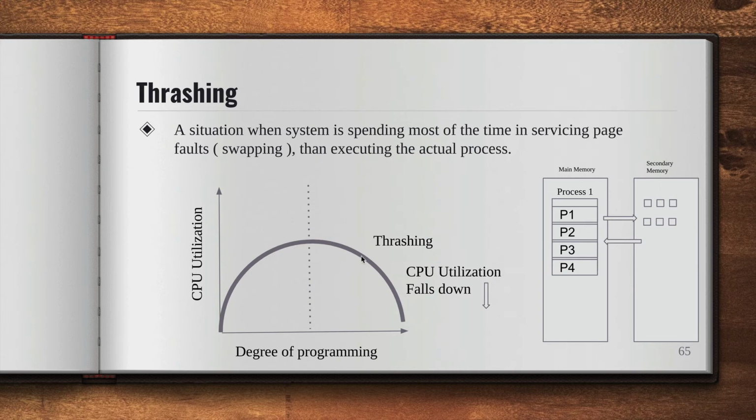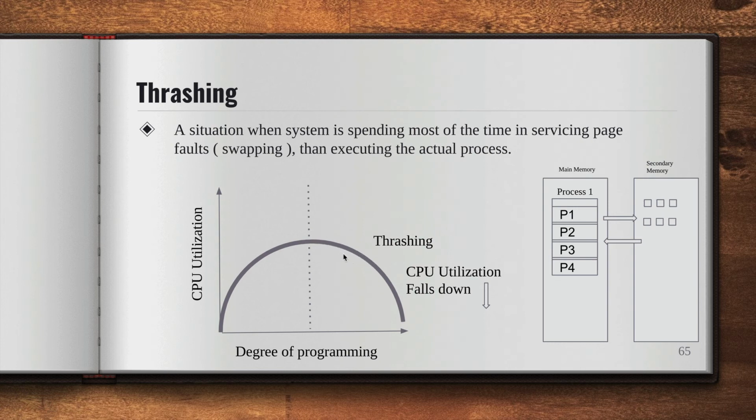Okay, so at this point, the operating system would think that it needs to increase the degree of programming. So it will start increasing the number of processes. That means that the long-term scheduler would try to load more processes into the main memory to improve the CPU utilization. But the problem is that this will result in a further decrease in the CPU utilization, because those additional processes that will be added over here would trigger another chain reaction of higher page faults.